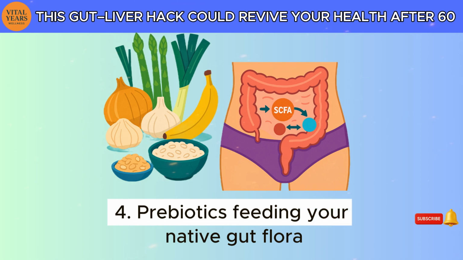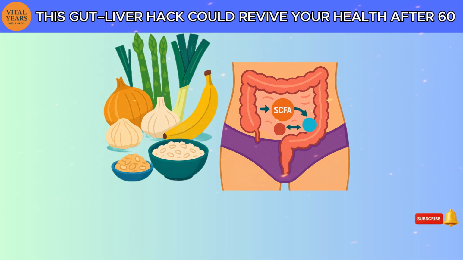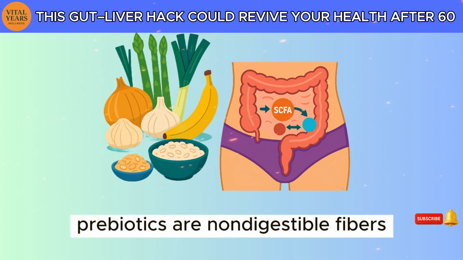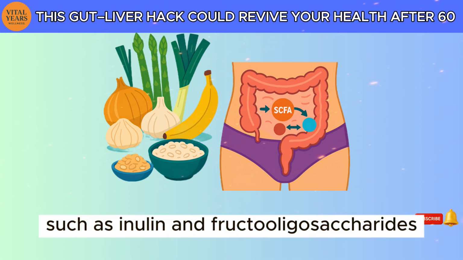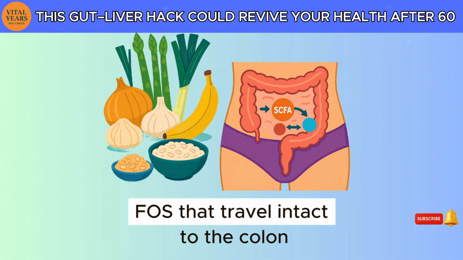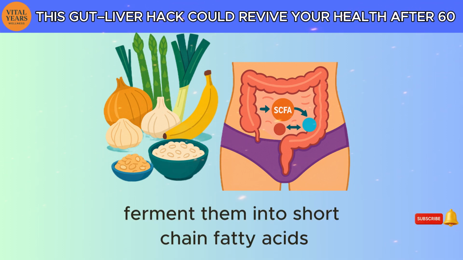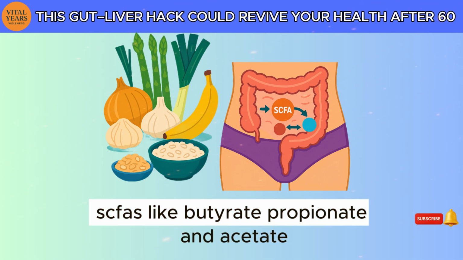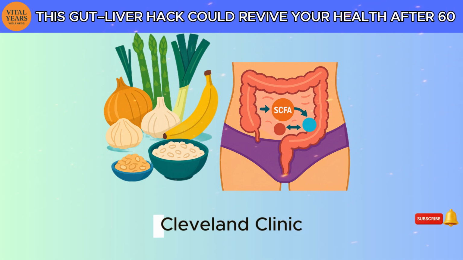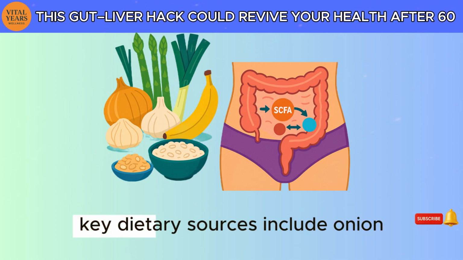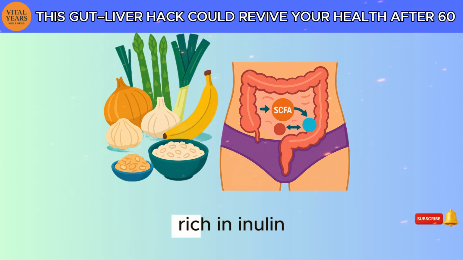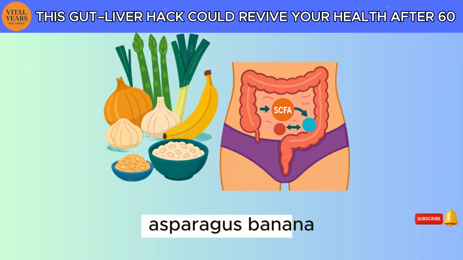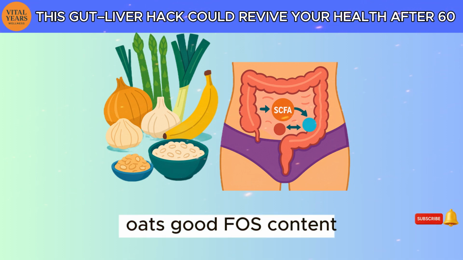4. Prebiotics, feeding your native gut flora. Definition and sources. Prebiotics are non-digestible fibers such as inulin and fructooligosaccharides, FOS, that travel intact to the colon, where resident microbes ferment them into short-chain fatty acids, SCFAs, like butyrate, propionate, and acetate. Key dietary sources include onion, garlic, leek, rich in inulin. Asparagus, banana, oats, good FOS content.